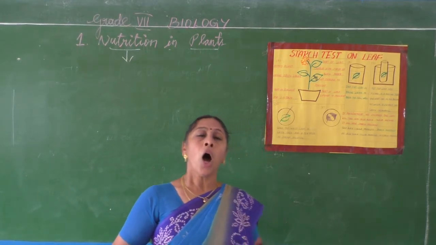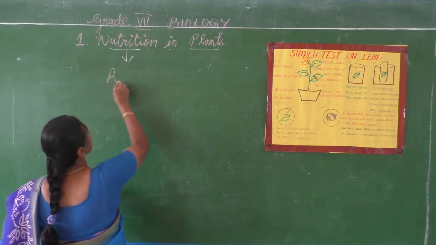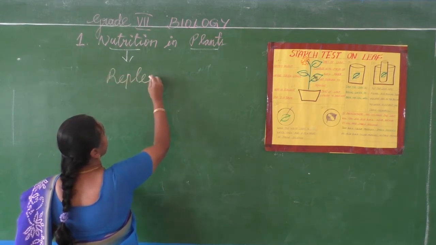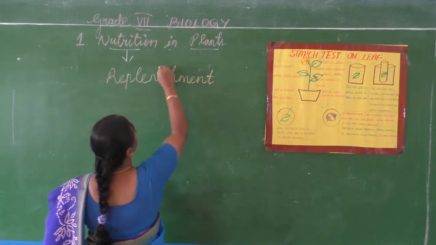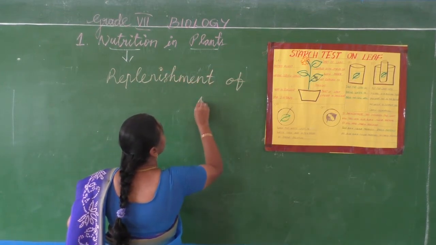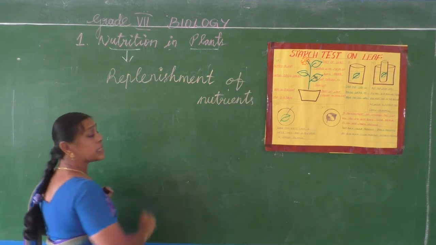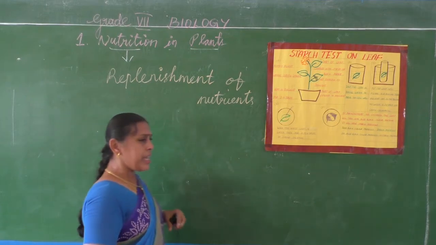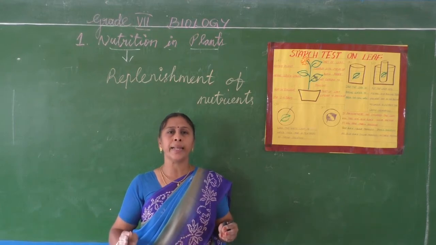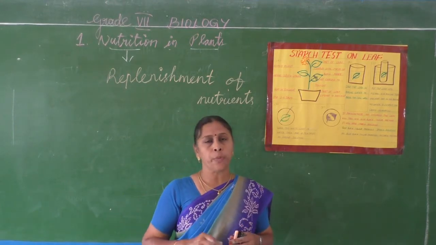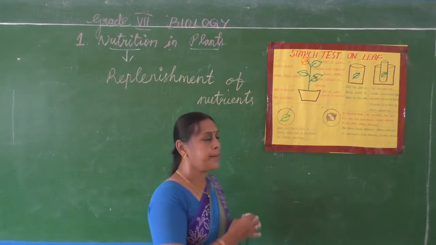Now, how are the nutrients replenished in the soil? Replenishment of nutrients in soil. See, if we grow crops in a field, all the nutrients will be absorbed by the plants and the soil will become nutrient deficient.